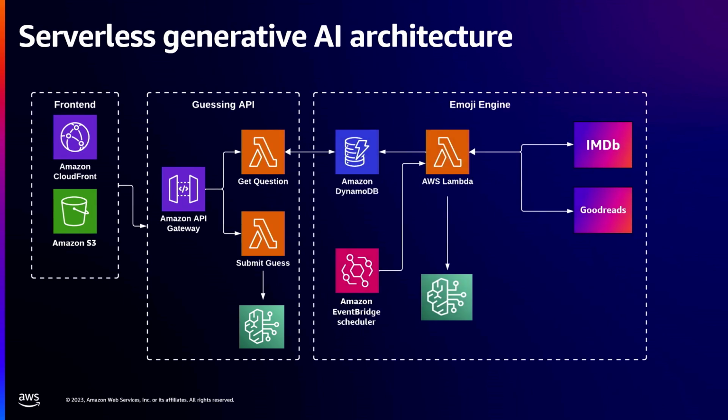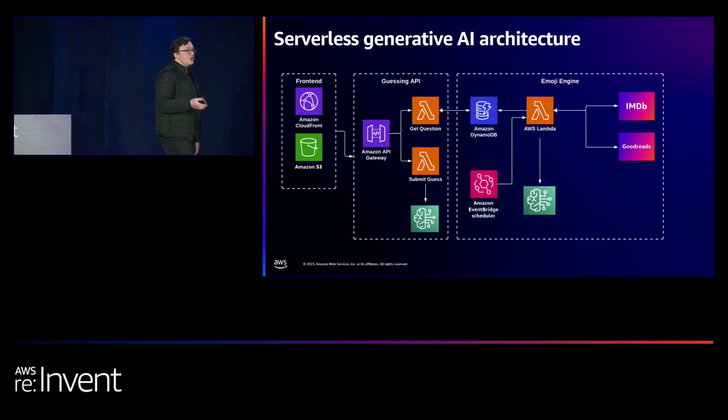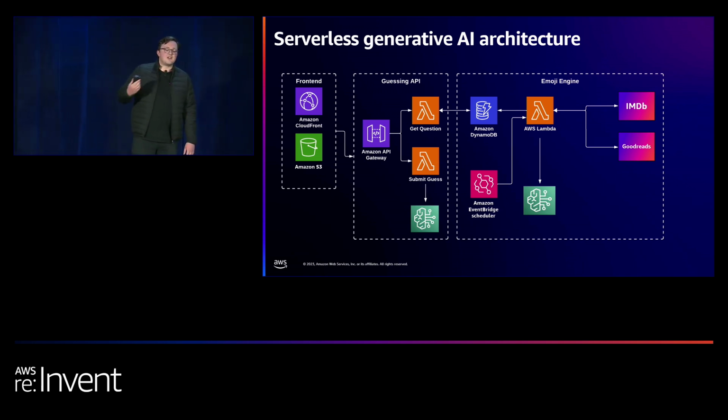The fun part, the emoji engine, always a microservice I've wanted to make. This is what's going to generate the emojis, store them associated with the works of art, and actually it's going to come into the scoring a bit later. Every month, we're going to use EventBridge Scheduler. We could use other services to then schedule that Lambda function.